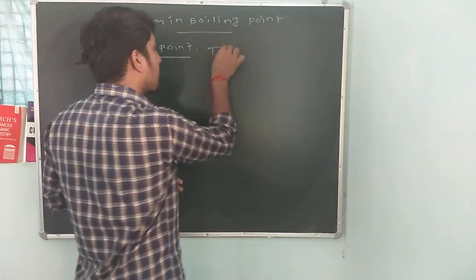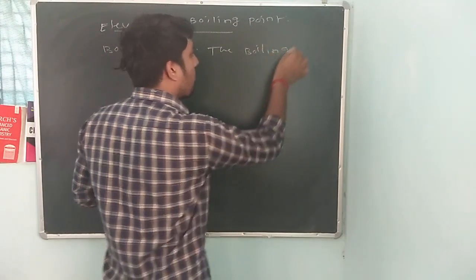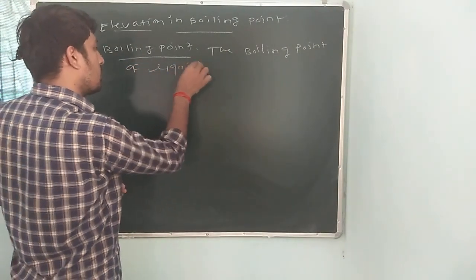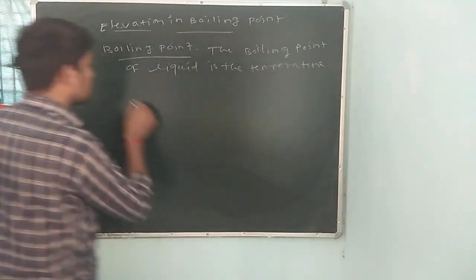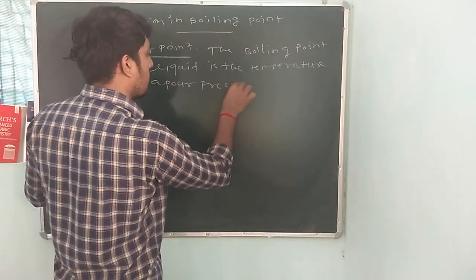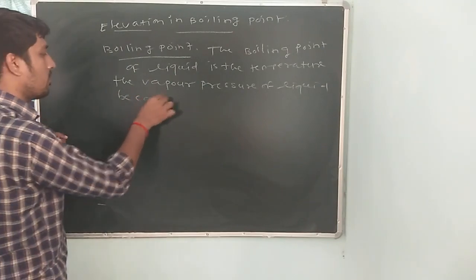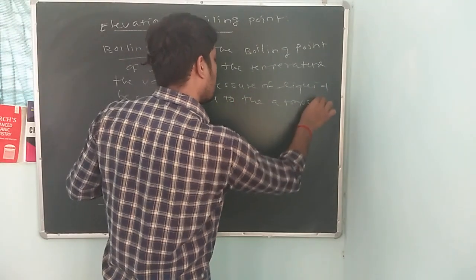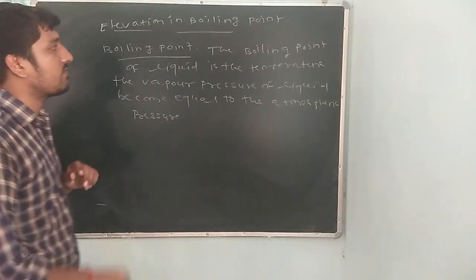The boiling point of a liquid is the temperature at which the vapor pressure of the liquid becomes equal to the atmospheric pressure. Okay, this is the definition of boiling point.